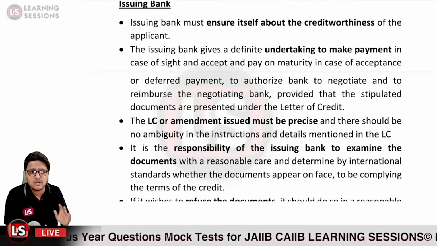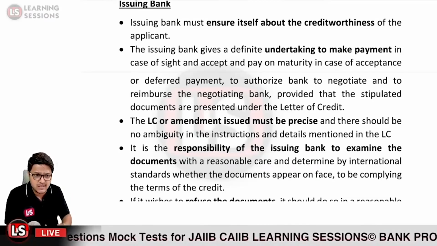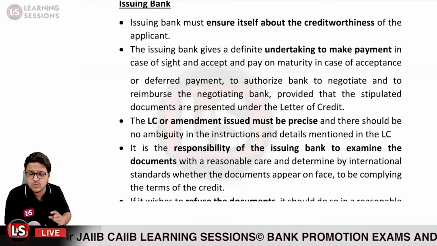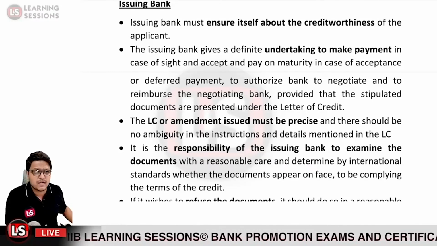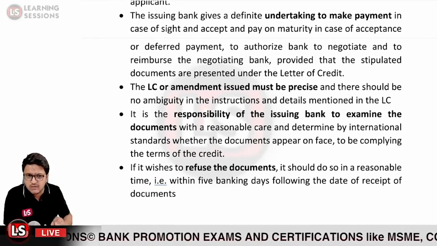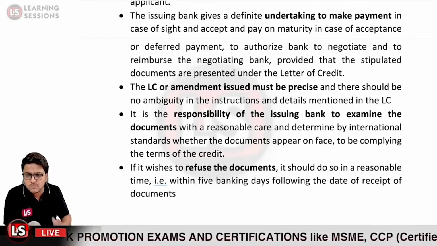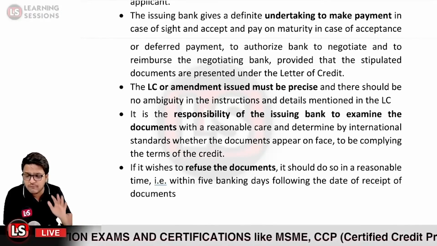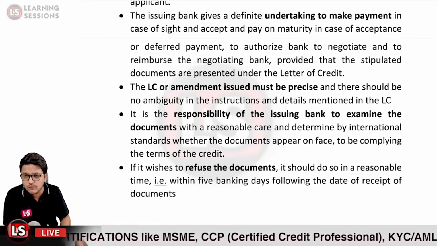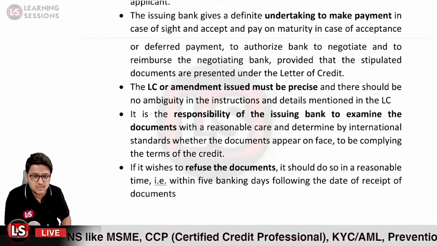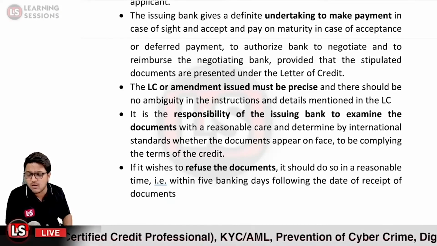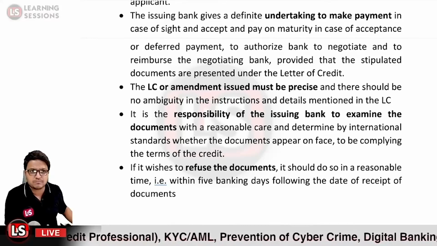So it must be determined as per the international standards and as per the documents which appear on the face, and further it must comply with the terms and conditions of the letter of credit. And if it wishes to refuse the document, it must also be done within a reasonable time. So if it wants to inspect the documents, that can be done within 5 banking days, and if it wants to refuse it, it can be done within those 5 banking days only. After that, there can be no refusal on the part of the negotiating bank or the issuing bank. Is it clear?